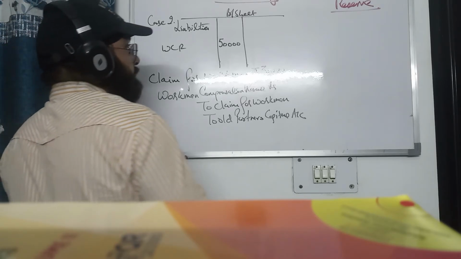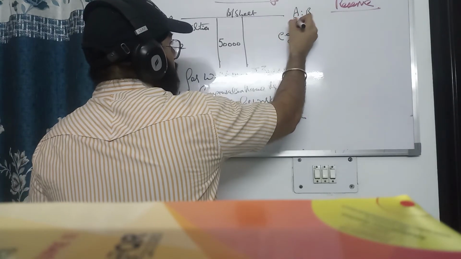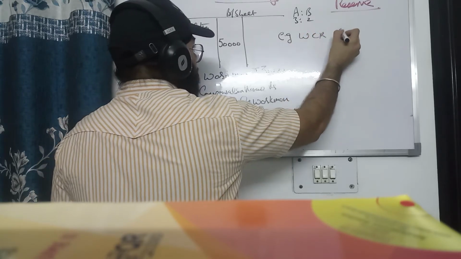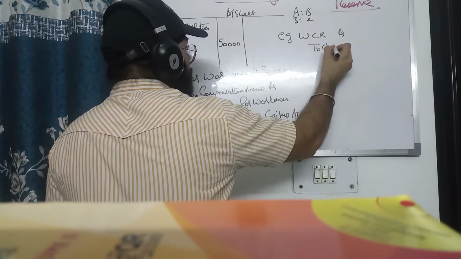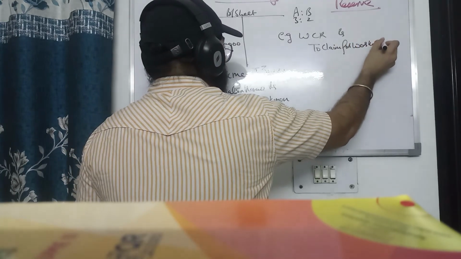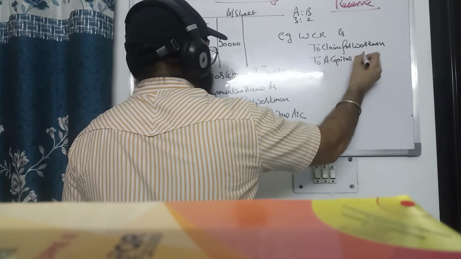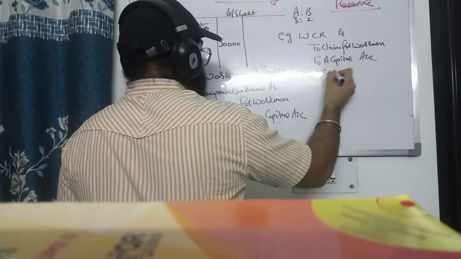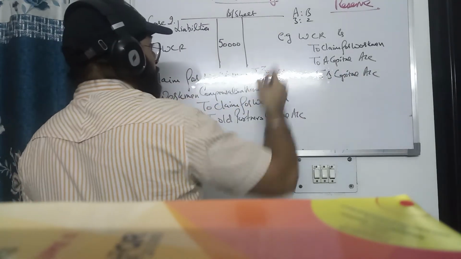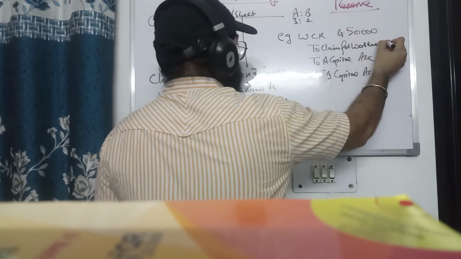Now in our example, we have taken A and B in 3:2 ratio. The entry will be workman compensation reserve debit to claim for workmen, to A capital account, to B capital account. The workman compensation reserve is given as 50,000 and the claim is 30,000.